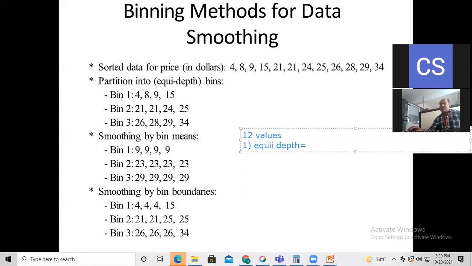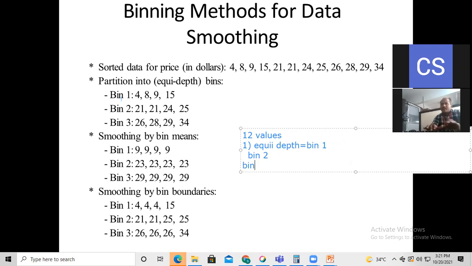Equi-depth is nothing but dividing the total range into a number of equal parts. So how many equal parts are we going to divide into? We convert this into bin 1, again we have bin 2, and again we have bin 3.